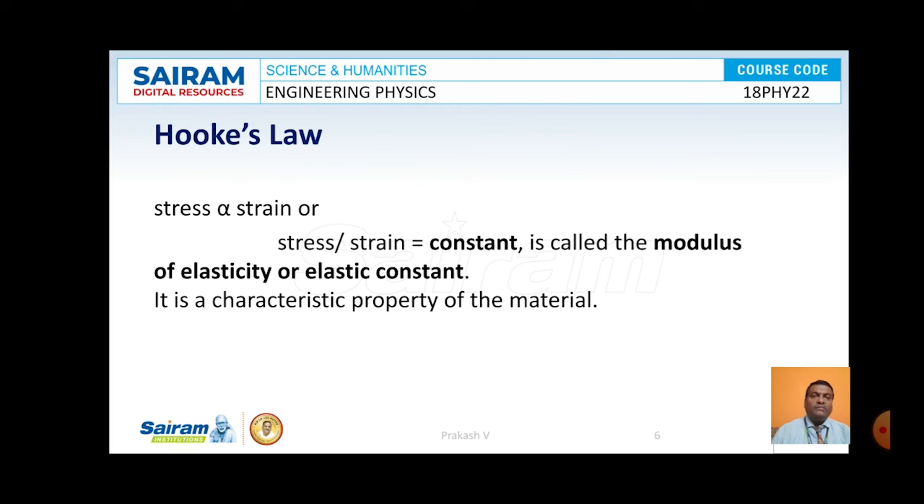And at the same time, the ratio of volumetric stress to volumetric strain, or bulk stress to bulk strain, is a constant known as the bulk modulus, denoted by the symbol K. So these were all three constants of elasticity that we have come across among elastic materials.